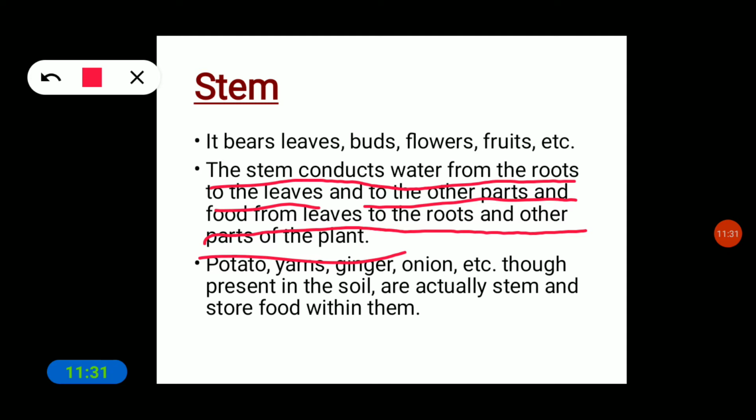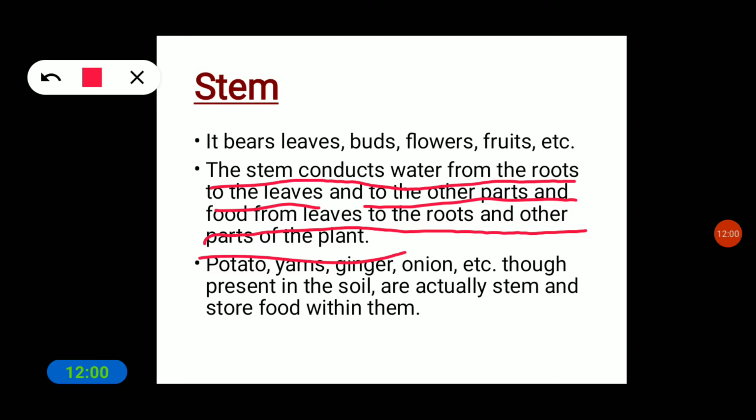So through the leaf, the stem conducts food to all parts of the plant. It carries food and water from the roots and the leaf to all parts of the plant.